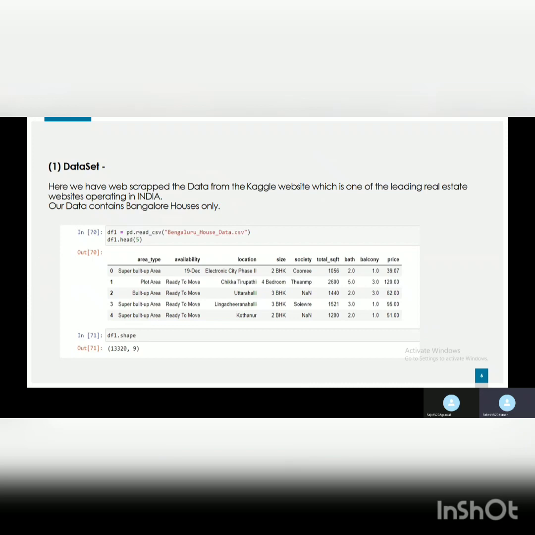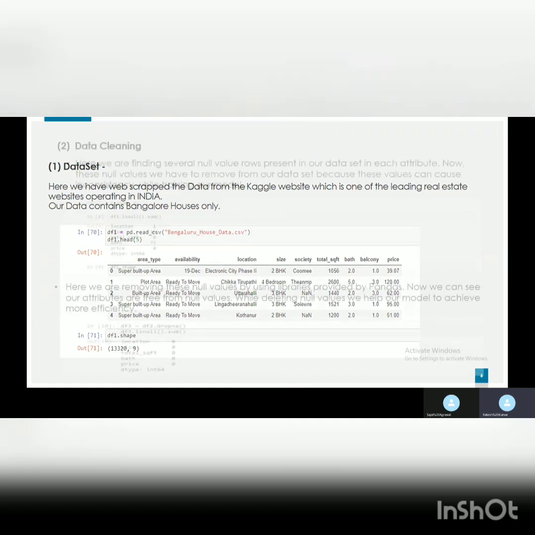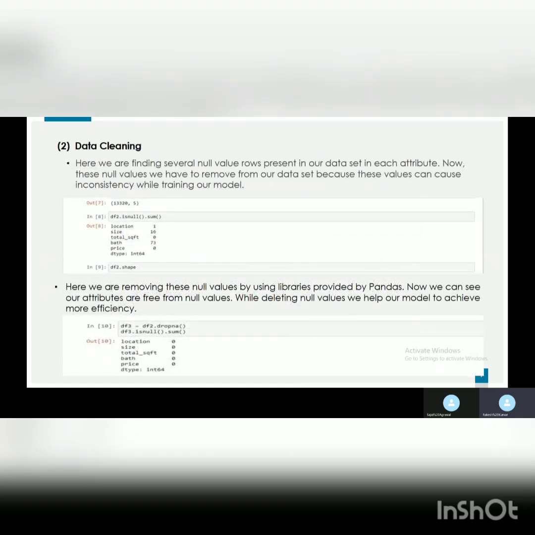Here we have data from Kaggle, which as we can see has 13,320 rows and 9 columns. Now here comes the data cleaning part. Here we are finding rows with null values present in our data set in each attribute. These null values we have to remove from our data set because they can cause inconsistency while training our model. So the null values are such as: location attribute has 1, size 16, bath 73.